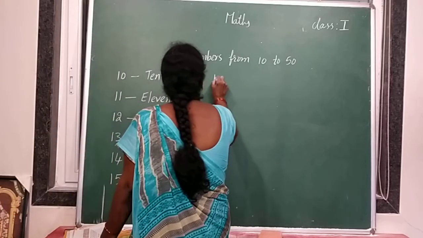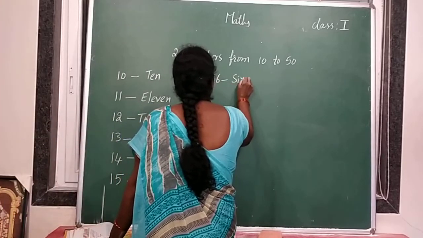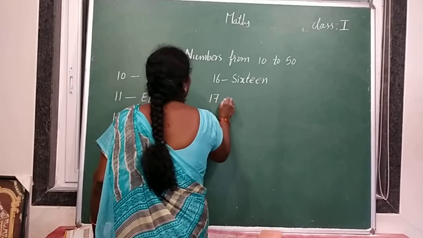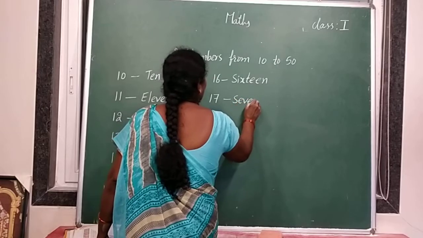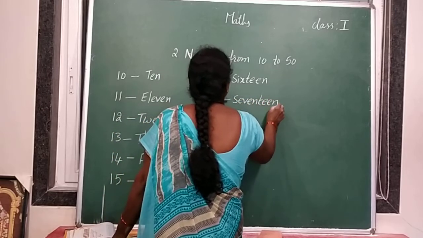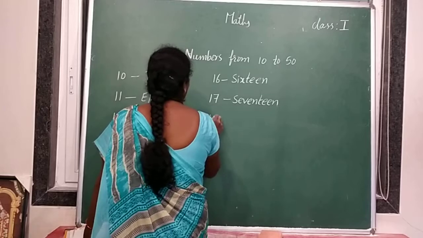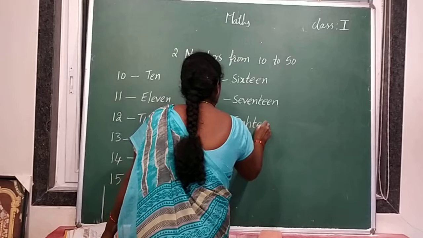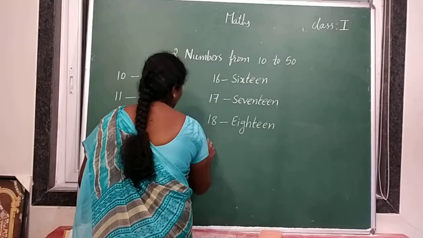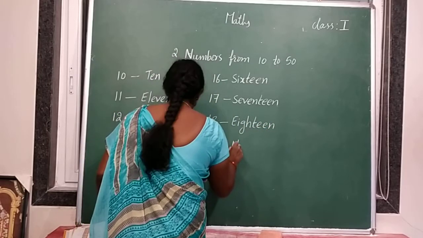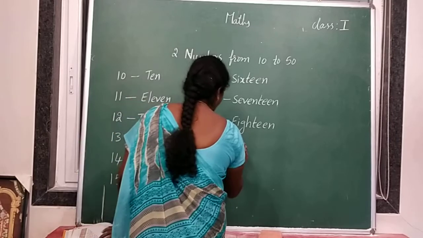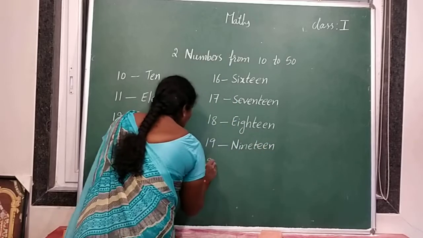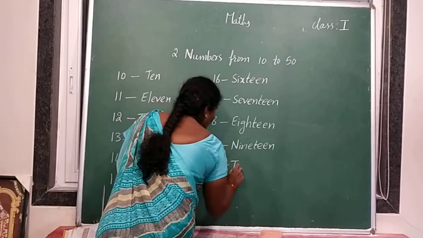Next, 16. S-I-X-T-E-E-N, 16. S-E-V-E-N-T-E-E-N, 17. E-I-G-H-T-E-E-N, 18. N-I-N-E-T-E-E-N, 19. Then 20.